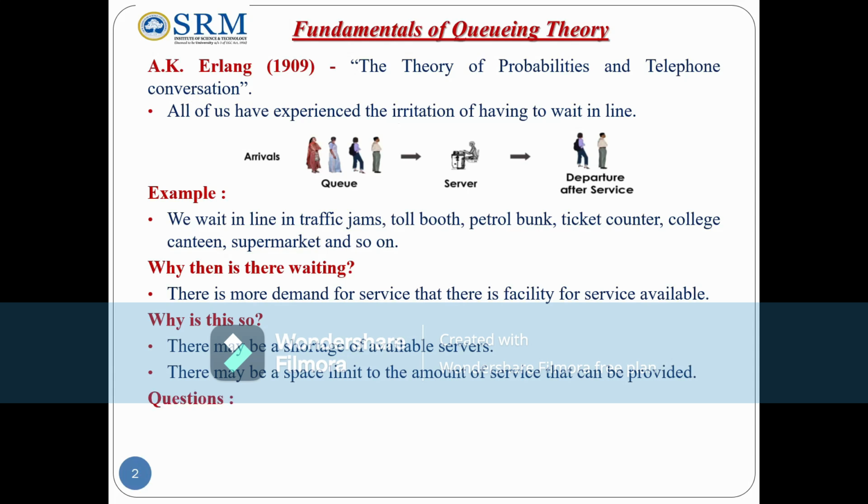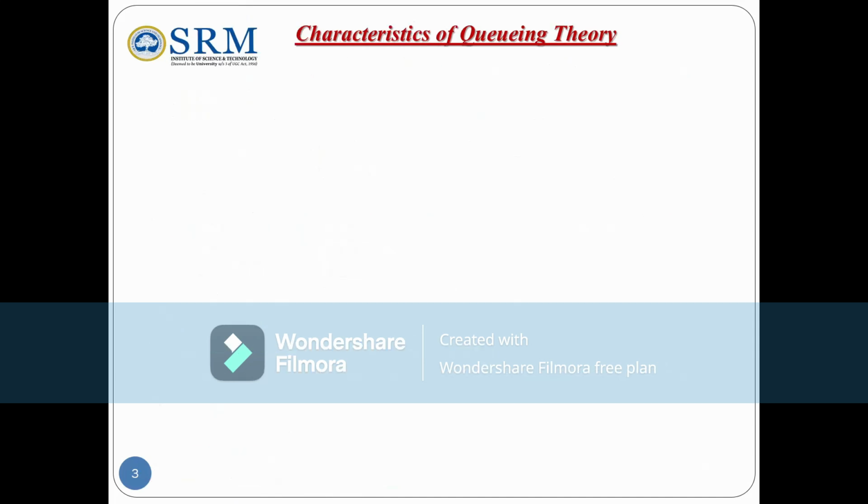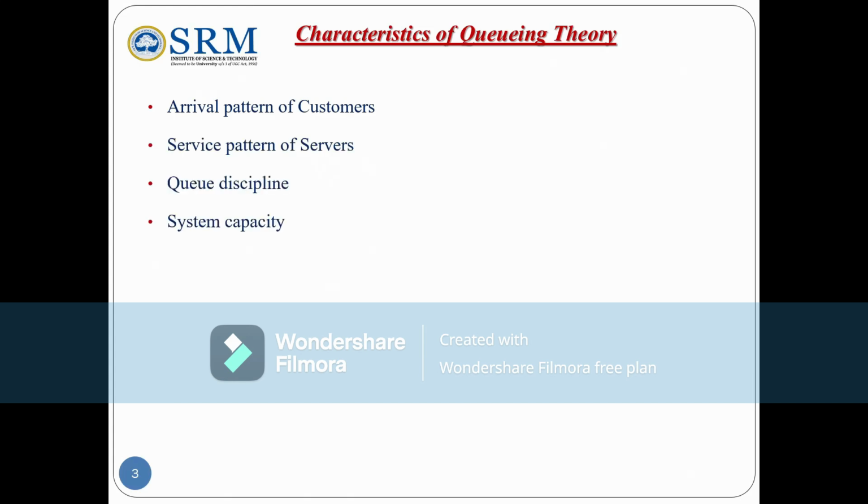Queuing theory answers two questions. How long must a customer wait? How many people will form in a line? Queuing theory attempts to answer these questions through a detailed mathematical analysis. Characteristics of queuing theory: arrival pattern of the customer, service pattern of the server, queue discipline, system capacity, number of service channels, number of service stages.